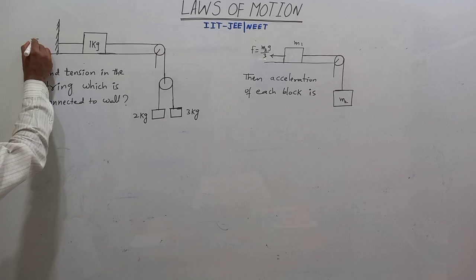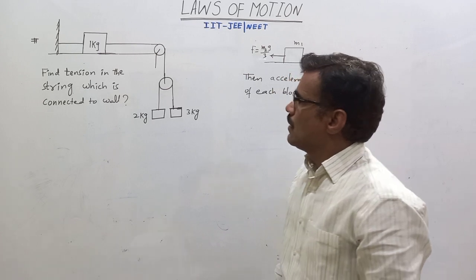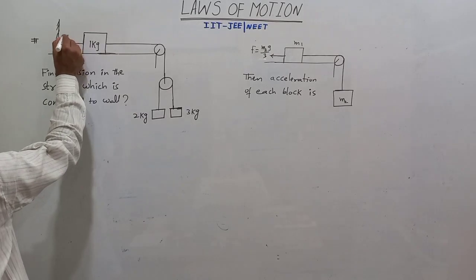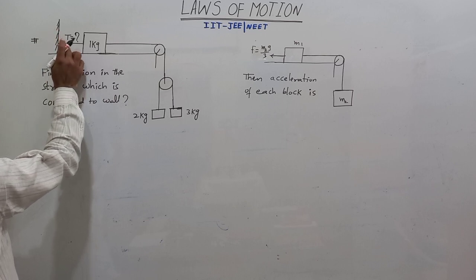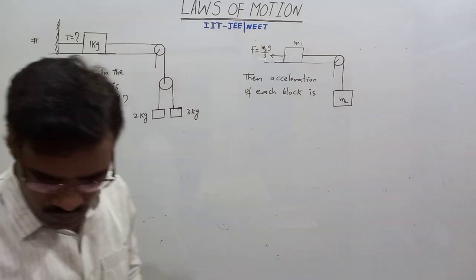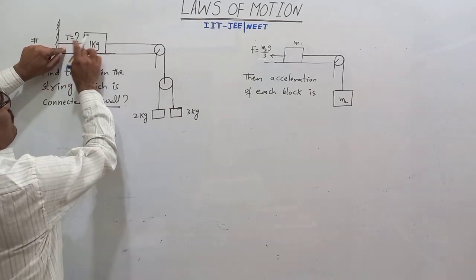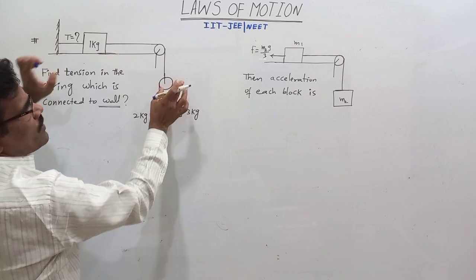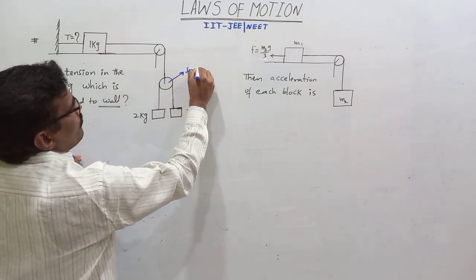Next, there is a 1 kg block, 2 kg, and 3 kg, as shown in the figure. I want the tension in the string which is connected to the wall. What is the tension at this point? Here it is fixed. The 1 kg block doesn't move, and this pulley also doesn't move. The pulley and the strings are ideal. It is a fixed pulley.